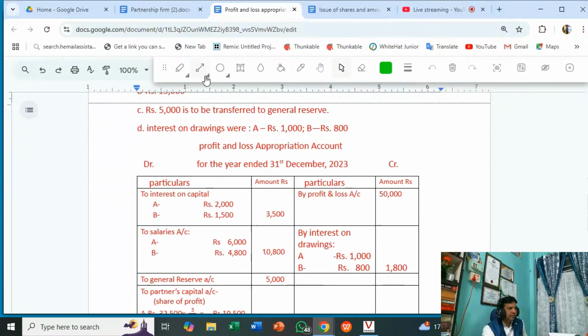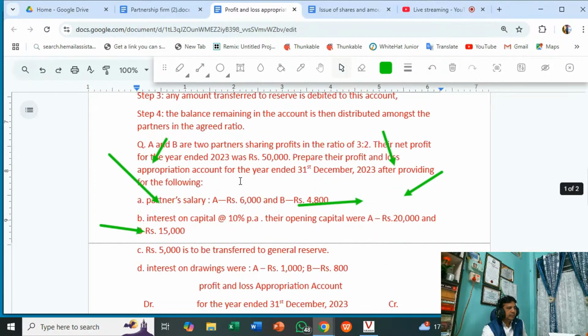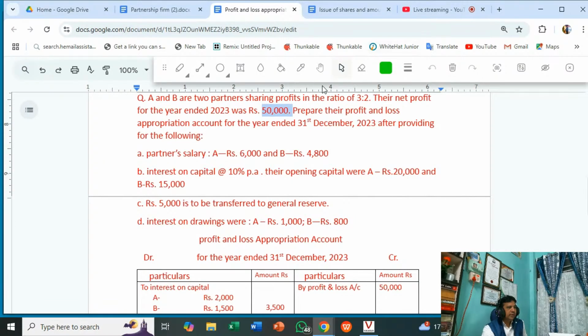Remember these items are fixed. Interest on capital always appears on the debit side. Salary always appears on the debit side. This is the debit side, and this is the credit side. The profit which is given in the question, this 50,000 rupees, will always be on the credit side. Which side will this profit amount come? Credit side, 50,000.